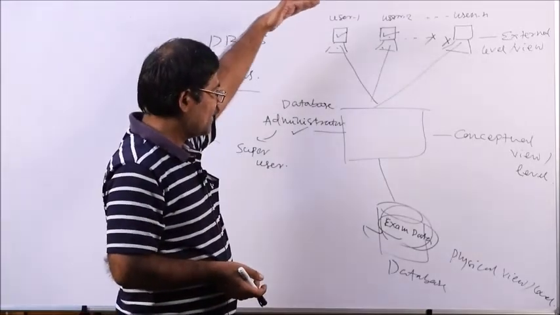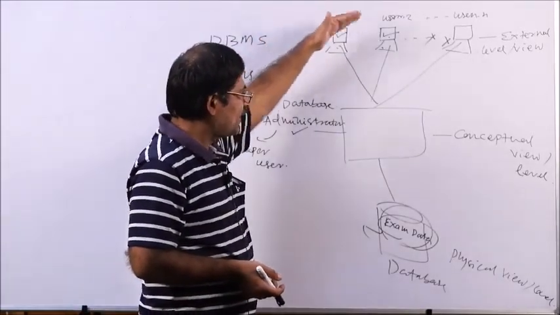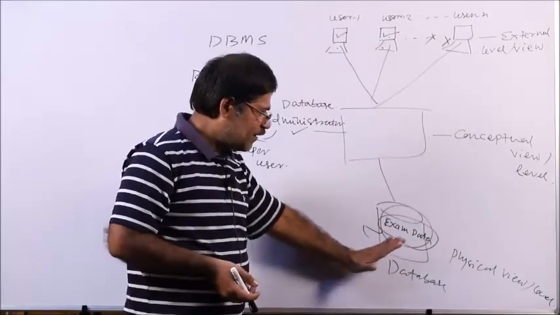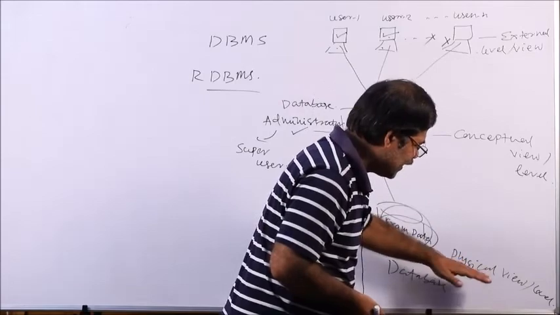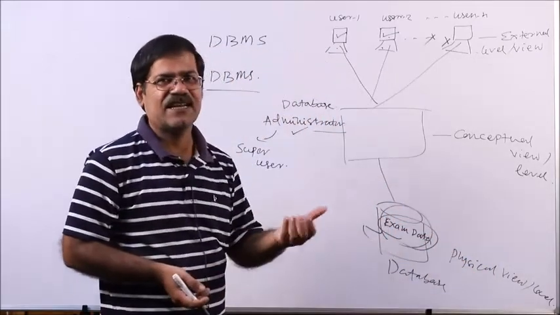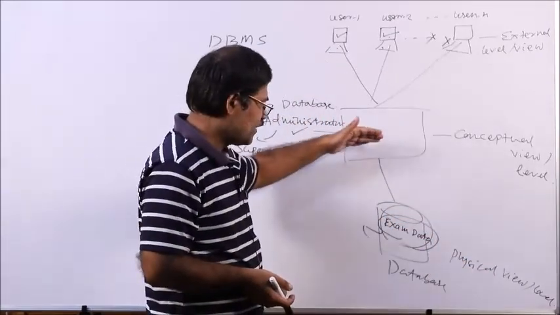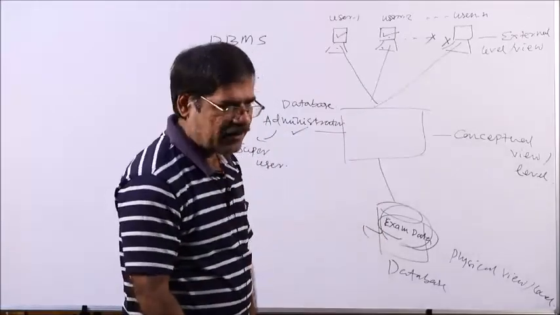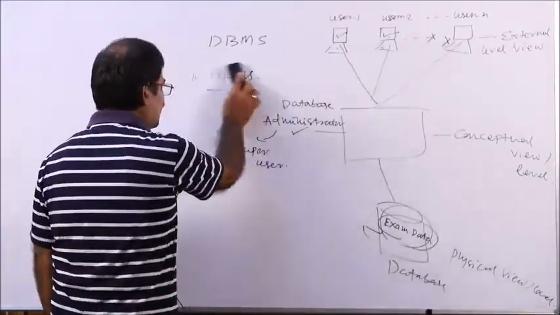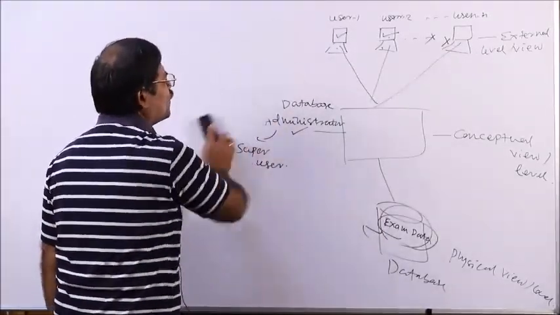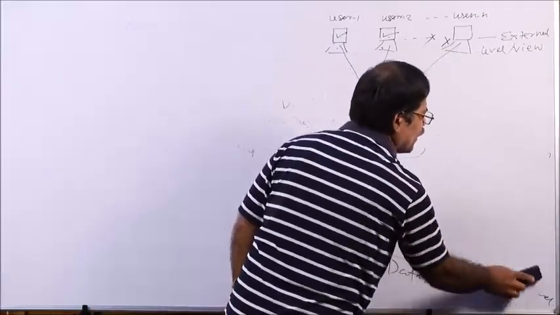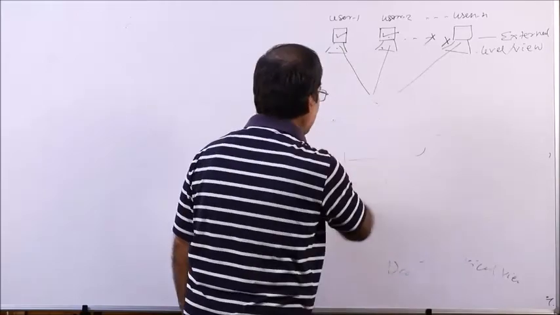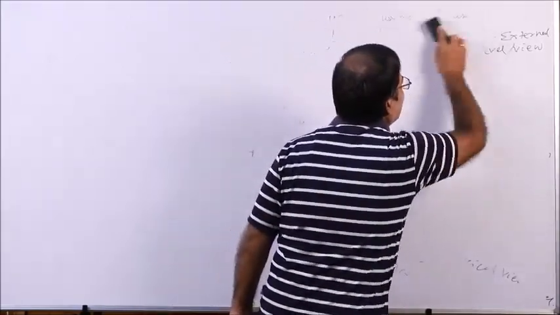In the top level there is the external view, where the actual user is. The database is somewhere else, it is called the physical level, where the actual data will be stored. Storing device means physical device, data in a physical device. And the middle level is called the conceptual level or conceptual view. So, this is the basic idea about the representation or architectural view of the database. Okay, thank you all. This is the end of the class.